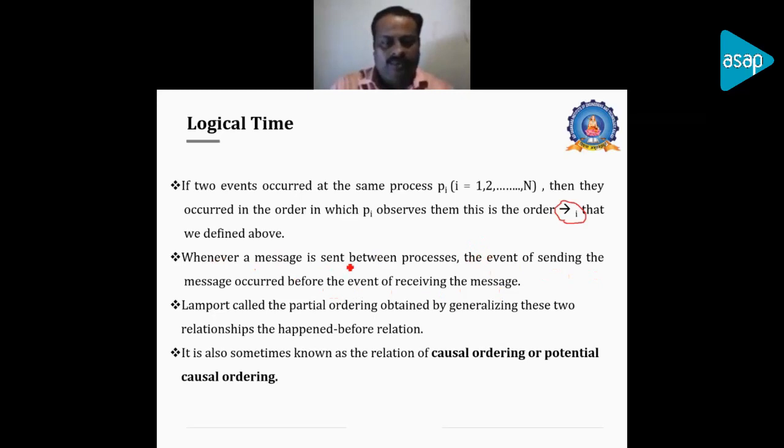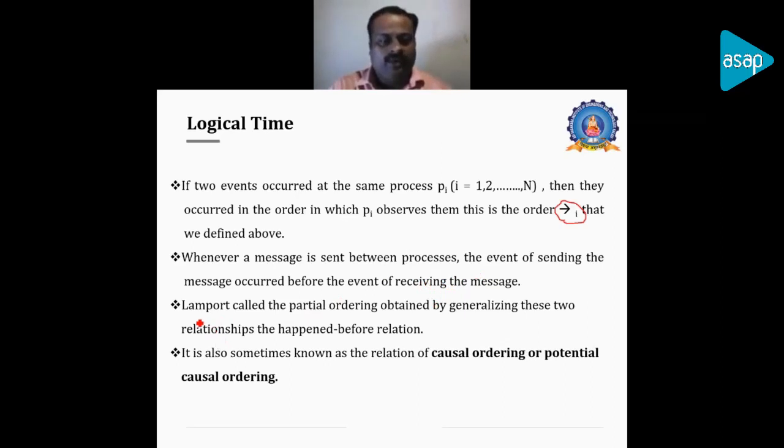And whenever a message is sent between two processes, we can say that the event of sending the message occurred before the event of receiving the message. Everyone will know that we send a message and it cannot be received before it is sent. So it's maintained in order.